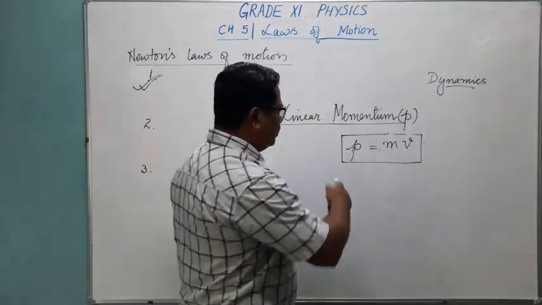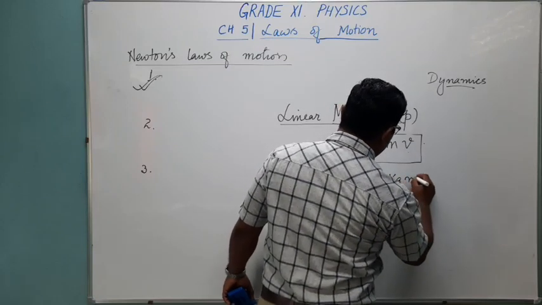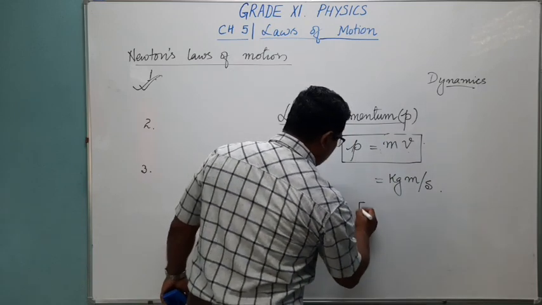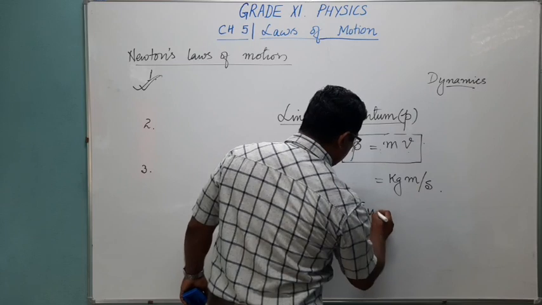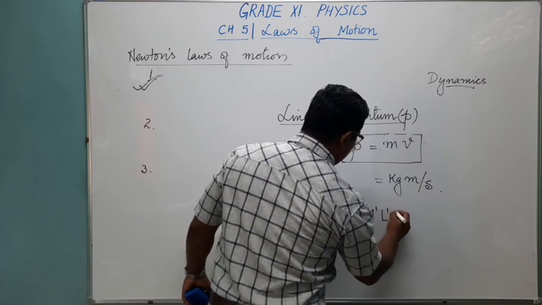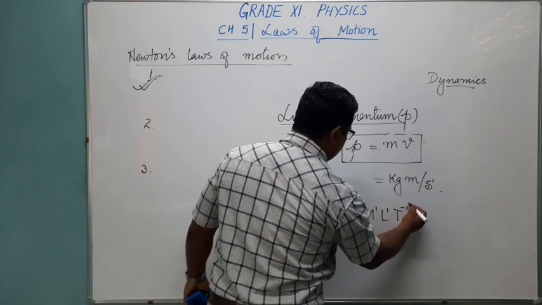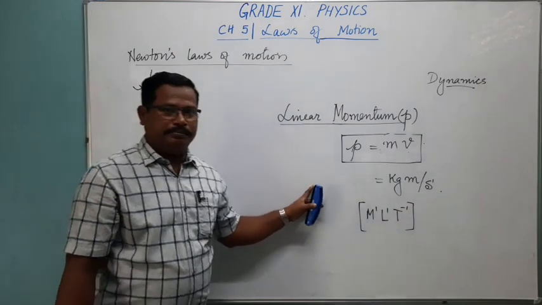The SI unit of linear momentum is kg meter per second. And the dimensional formula, as you know how to write it: kg means mass to the power 1, length 1, and time is downside with power 1. If you take it up, it will become -1. This will be your dimensional formula for linear momentum.